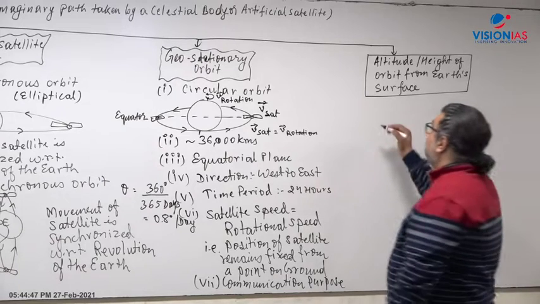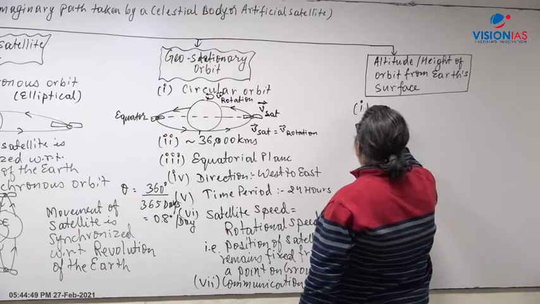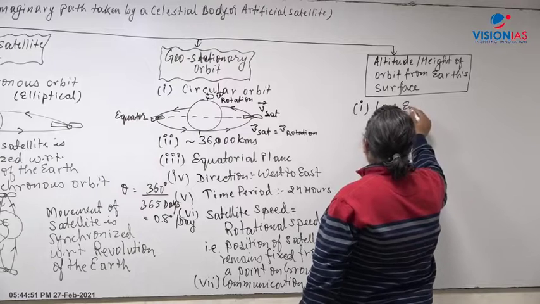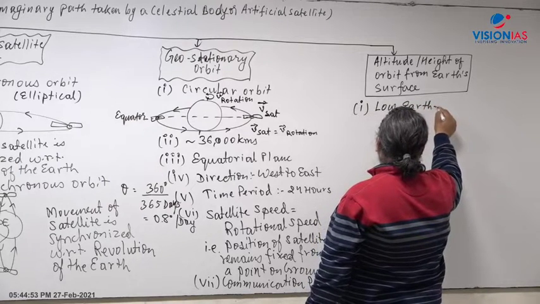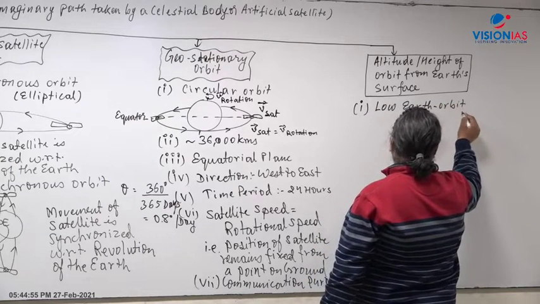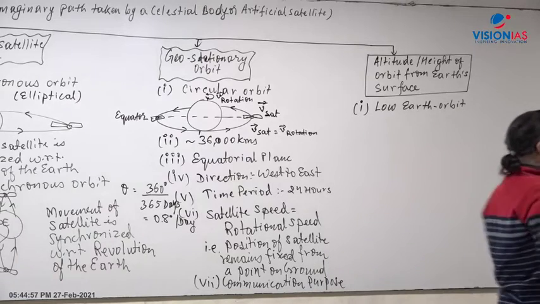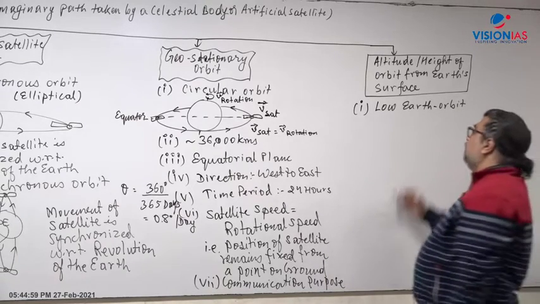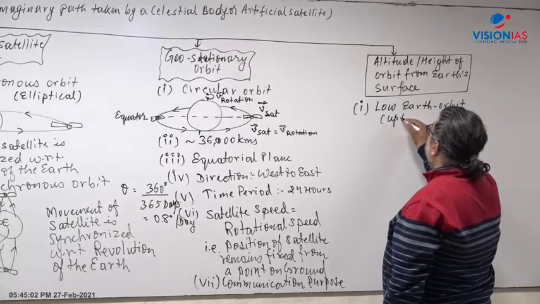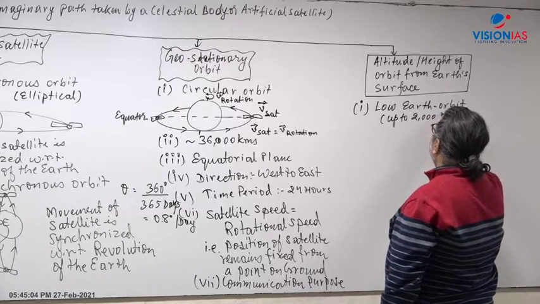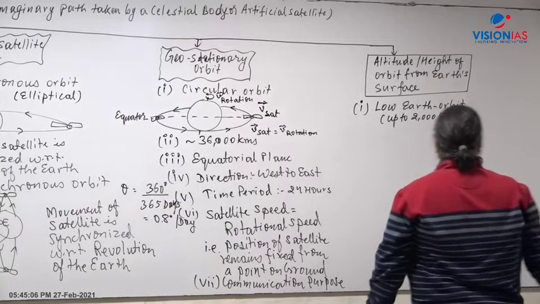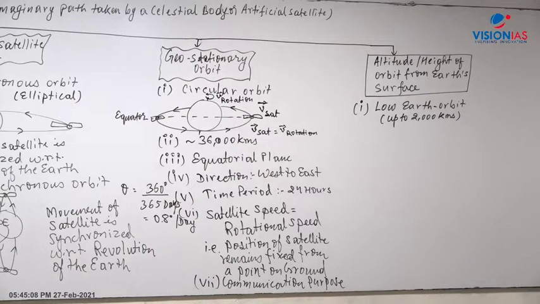The first one is called low Earth orbit. Low Earth orbit goes from 100 to 200 kilometers up to 2000 kilometers.